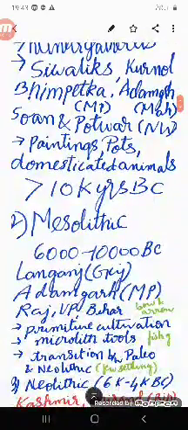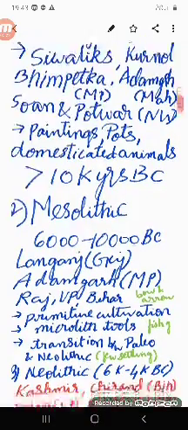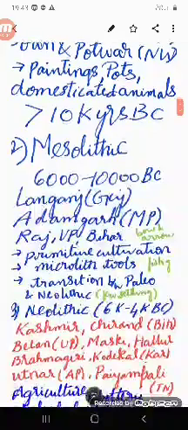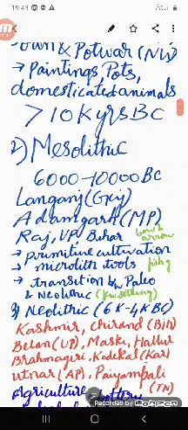Then we have the Mesolithic Stone Age. This timeline is 6,000 to 10,000 BC. The important Mesolithic sites are Langhnaj of Gujarat, Adamgarh of Madhya Pradesh, and Rajasthan, Uttar Pradesh and Bihar also have some of the sites of the Mesolithic period.